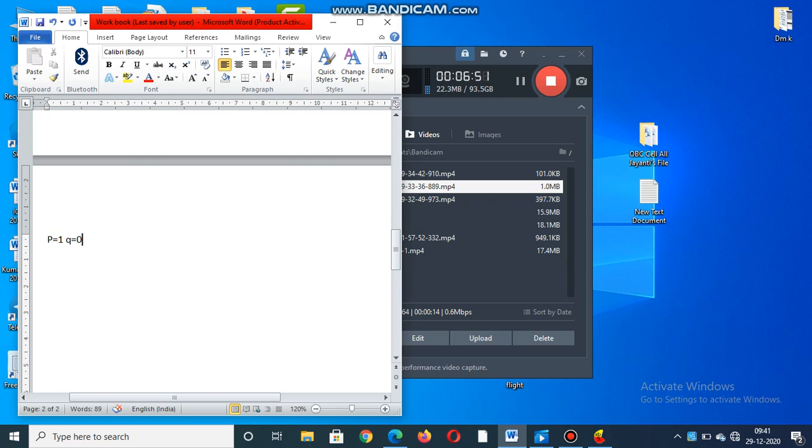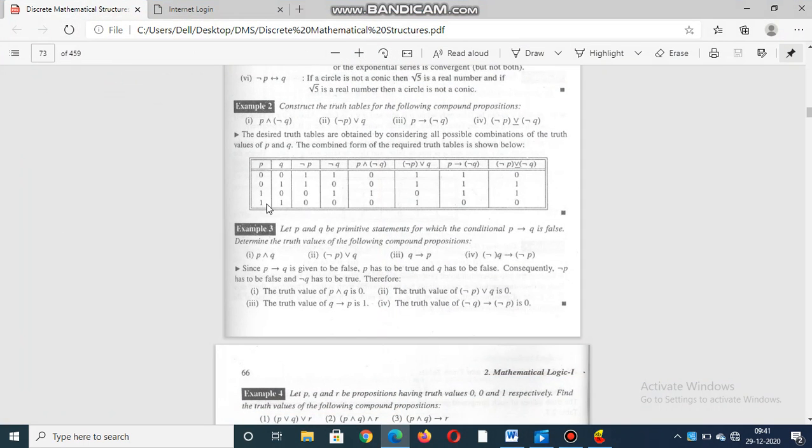All these proposition statements are written in small letters, and that is also important. I am taking this value only because the given condition is that P implies Q is false. That's why I am taking only this row. Got it? The remaining rows I am not taking.